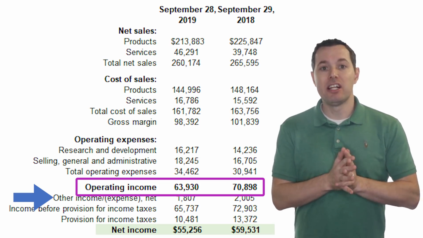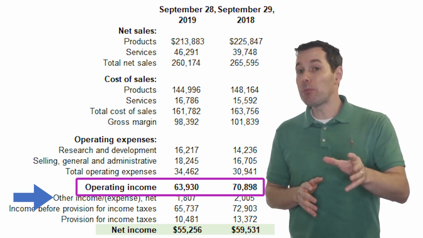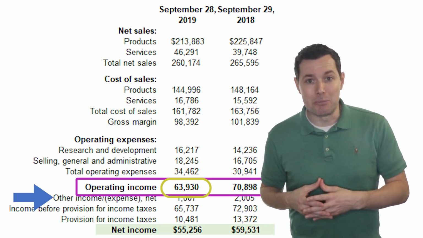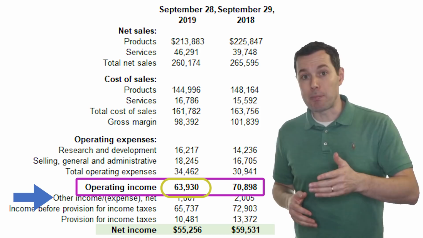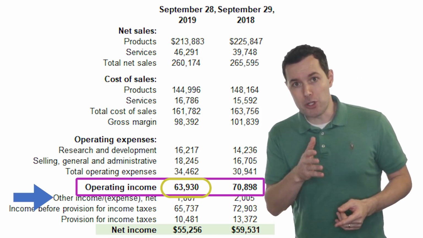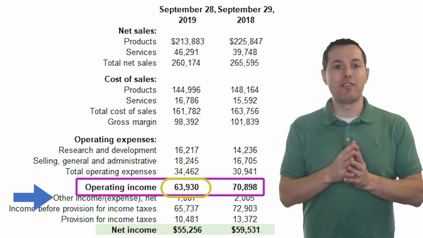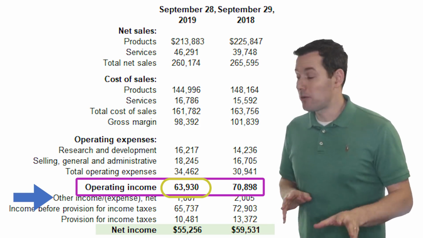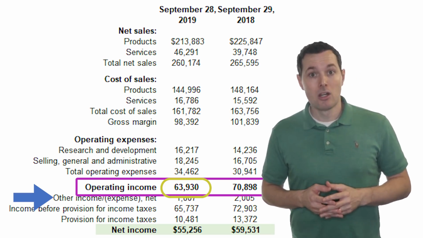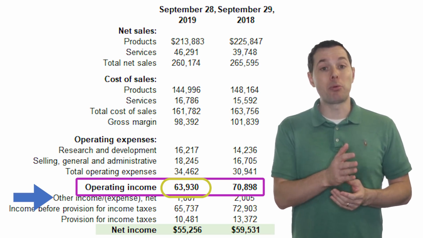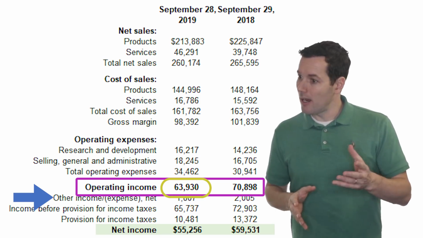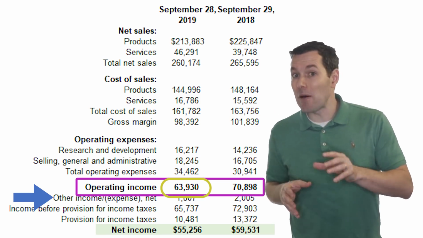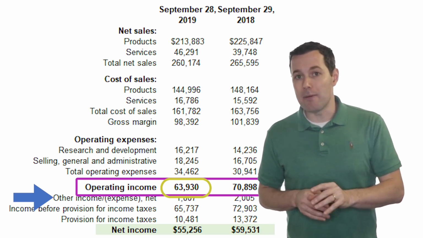So now the question is, Apple's interest expense of about $3.6 billion, is it too much? Well, given the size of their operating income, even if they doubled their interest expense from $3.6 billion to $7.2 billion, well, they still have tons of operating income room to cover that. Now, what if operating income, on the other hand, was just $6 billion? Well, compare that to their current level of $3.6 billion interest expense, and they don't have a lot of wiggle room there. And to me, that would be very dangerous for a company. That would be borderline too much debt.